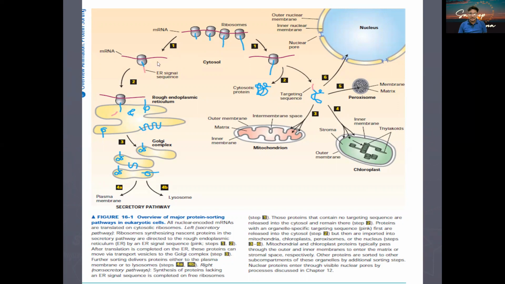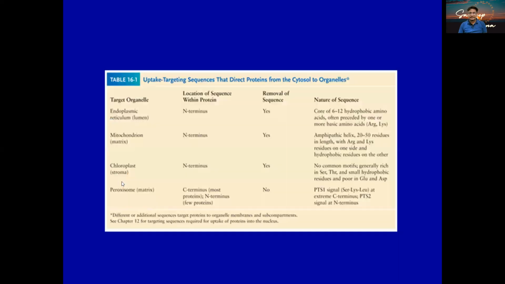We will be more concerned with this pathway, which is shown on the left hand side. This is the secretory pathway or the co-translational pathway. Here you can see the messenger RNA, and the small sequence is going to be synthesized earlier, which is shown in a different color, and blue is the rest of the protein. It will enter through the translocational channel into the endoplasmic reticulum. To be precise, it is the rough endoplasmic reticulum. From here onwards, it can go to the Golgi apparatus, and from there, it can go to the plasma membrane or the lysosome, or may be secreted out of the cell.